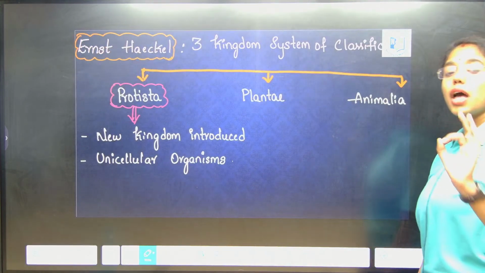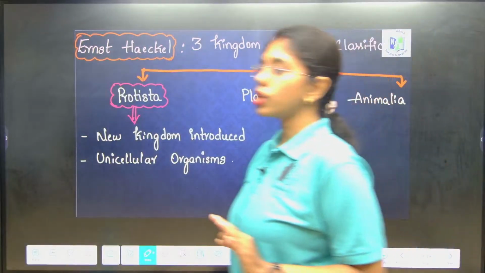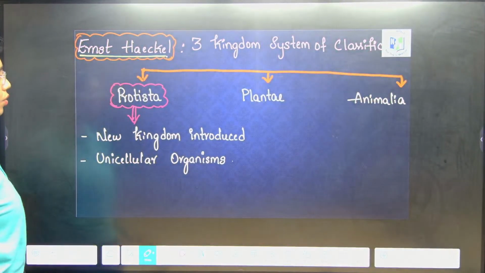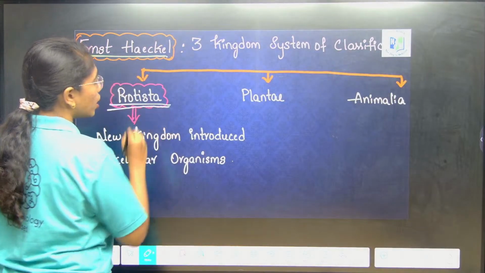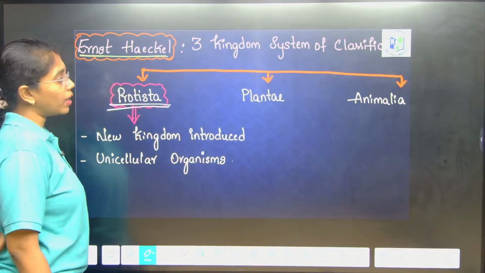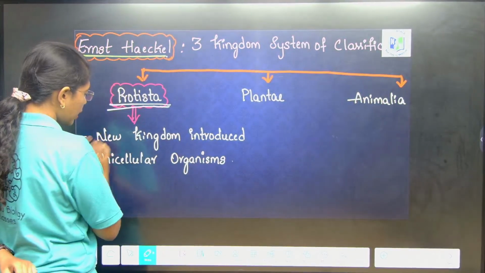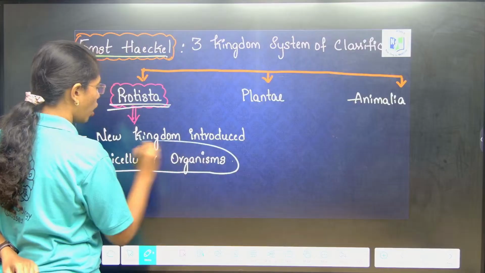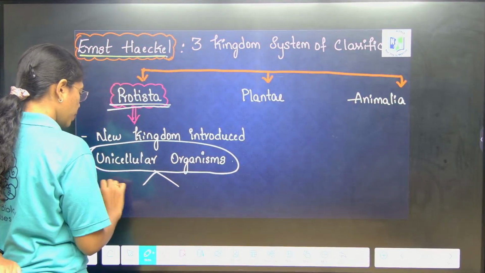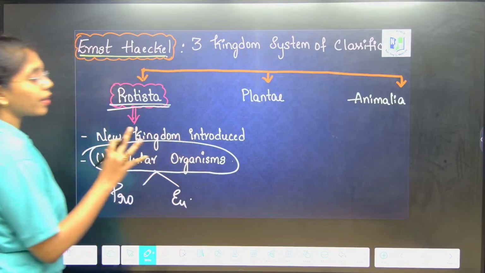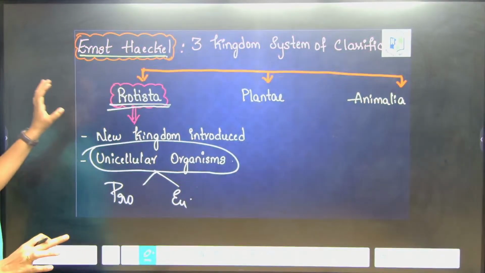Next is three kingdom system of classification, which is proposed by Ernst Haeckel. The new kingdom he has introduced is Protista. When Ernst Haeckel introduced this kingdom, he placed all the unicellular organisms, be it prokaryotic or eukaryotic, in the kingdom Protista.